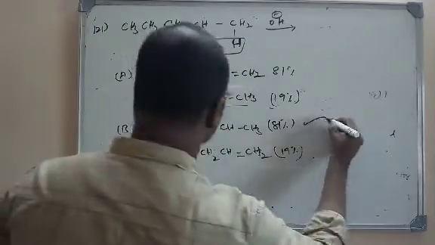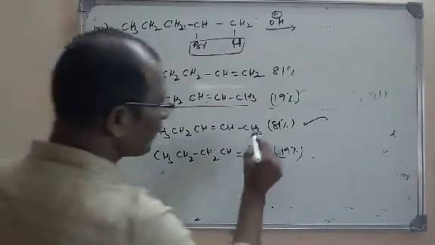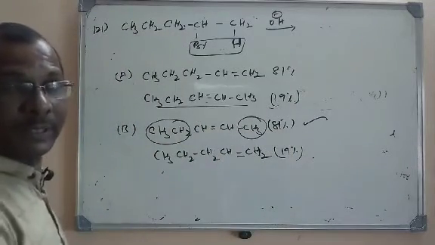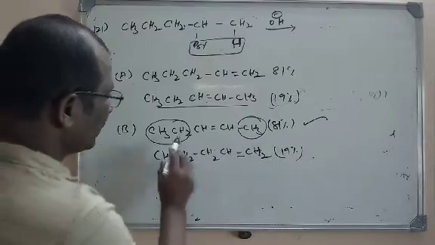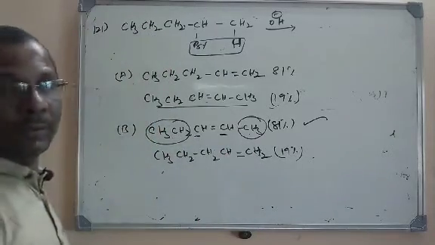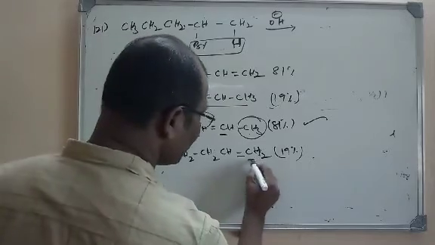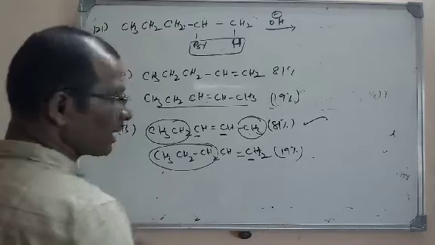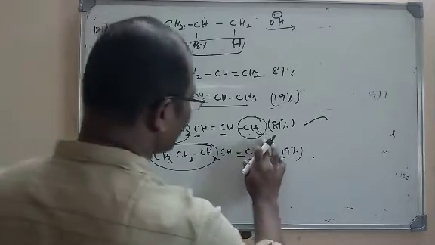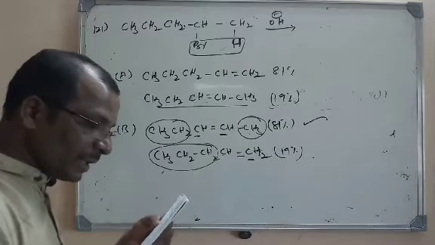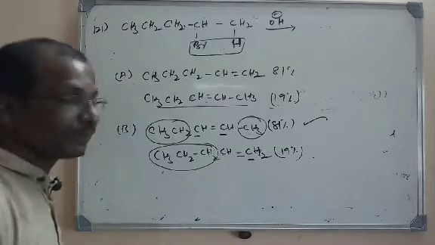Actually the second option itself is correct, because always the most alkyl substituted product will be the stable product. If you see here, 2 alkyl substitutions are there on the double bonded carbons, but this carbon does not have any substitution. On this carbon we have only 1 alkyl substitution, so that here 2-pentene is the major product. So we can say option B is the right option.